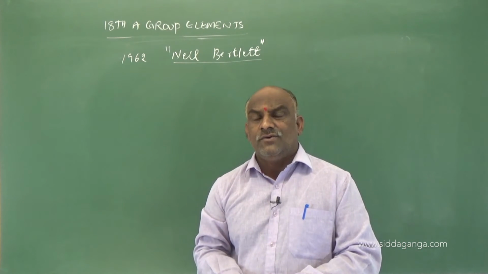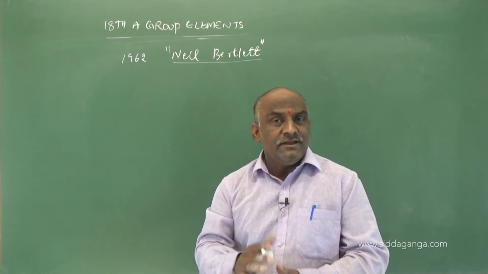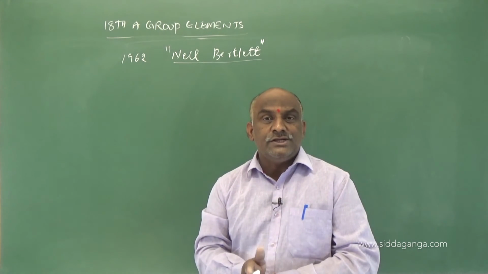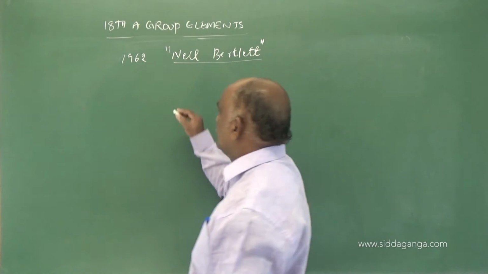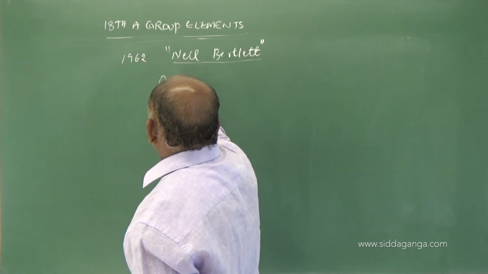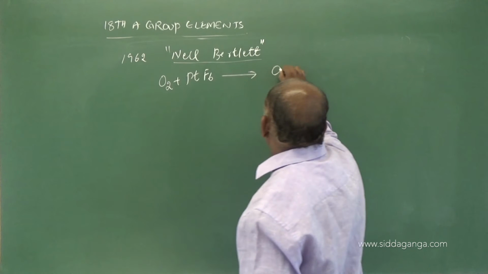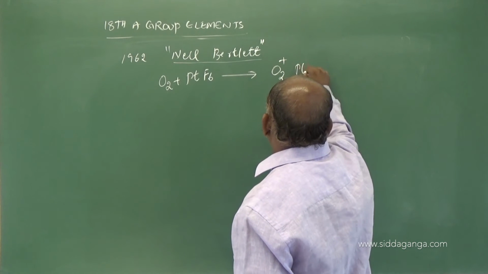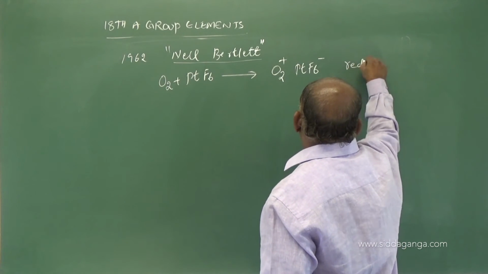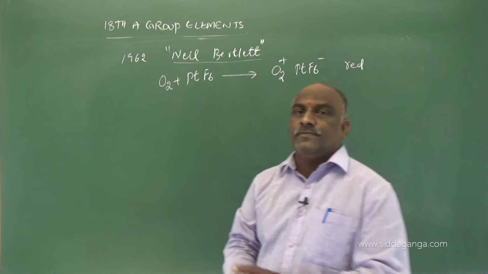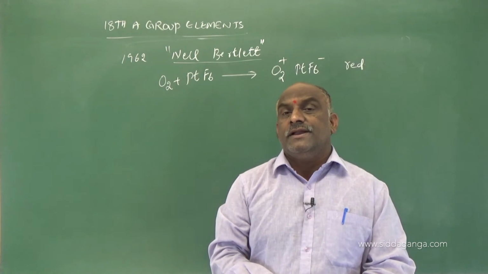They do not form any compounds due to the octet configuration, but instead he tried to discover some xenon compounds based on O2 plus PtF6 giving O2 plus PtF6 minus. This appeared in red color.